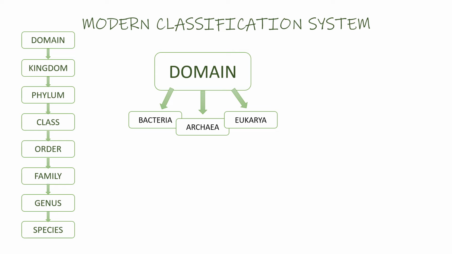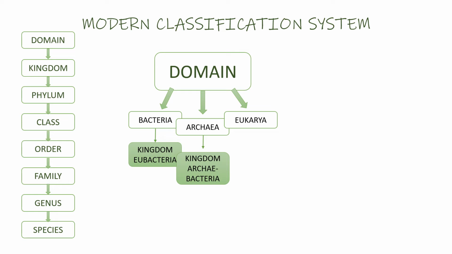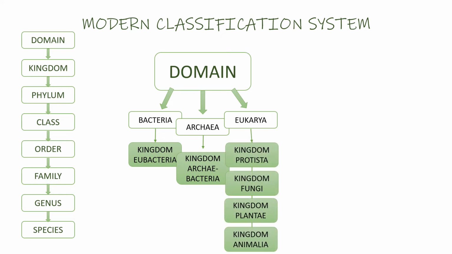The organisms that belong to the domain bacteria are placed under the kingdom Eubacteria. The organisms that belong to the domain archaea are placed under the kingdom Archaebacteria, and the organisms that belong to the domain Eukarya are classified under the kingdoms Protista, Fungi, Plantae, and Animalia.